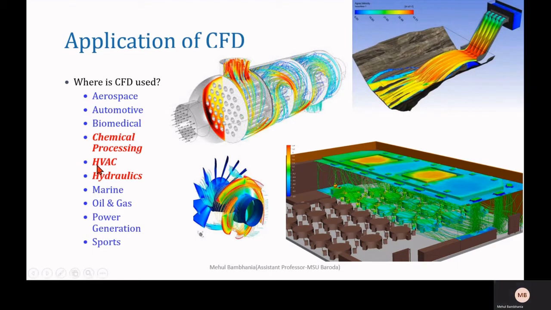Another field is HVAC, that is heating, ventilation, and air conditioning.